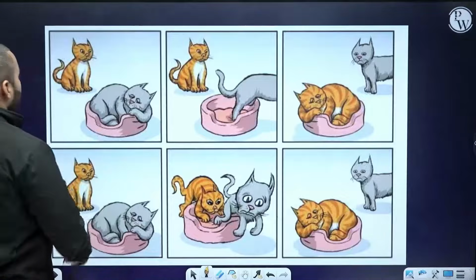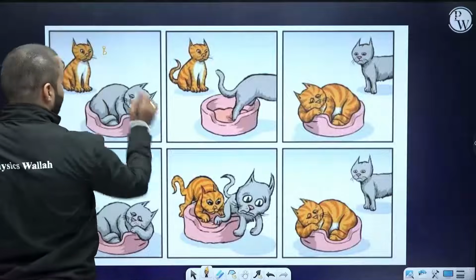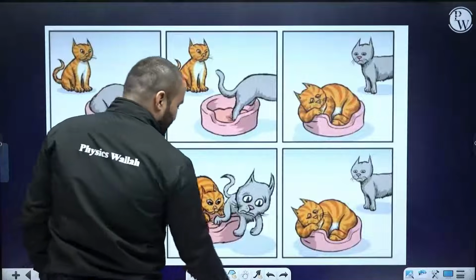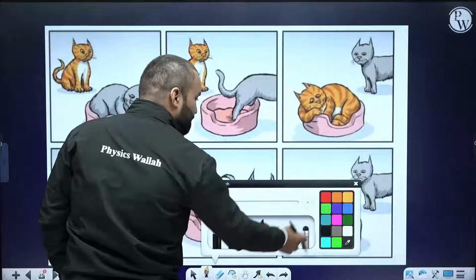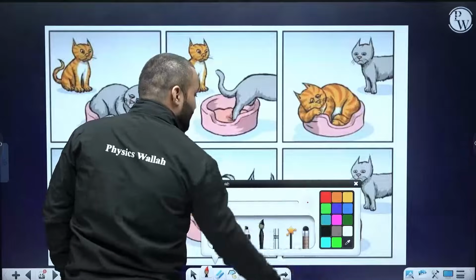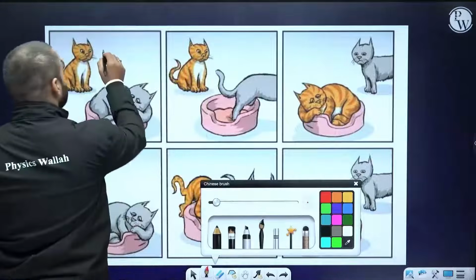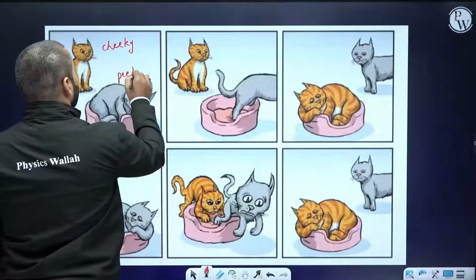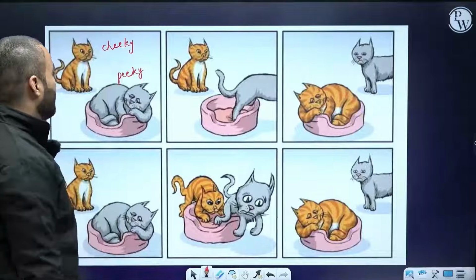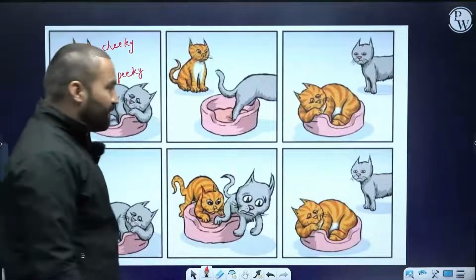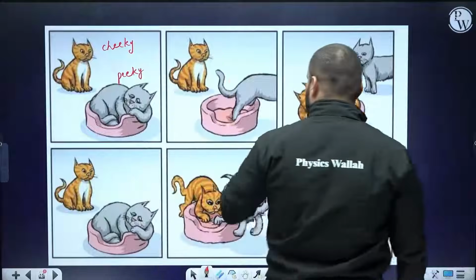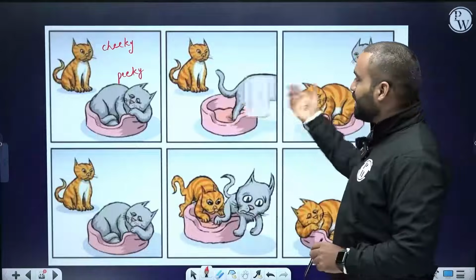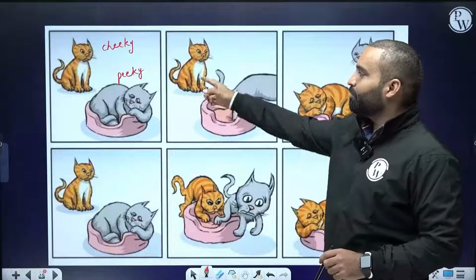Suppose there are two cats, one is cheeky and the other is peaky. Cheeky says, I want to sit on this place, and Peaky leaves humbly, creating free space for Cheeky.